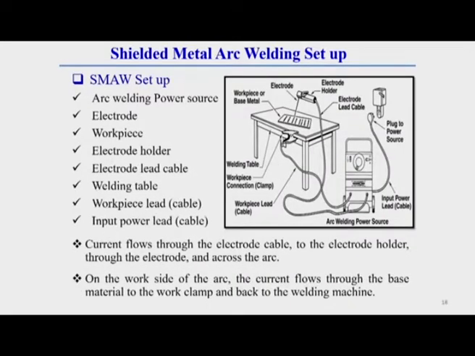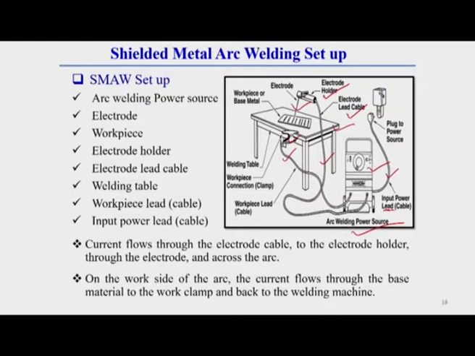This figure represents the setup of shielded metal arc welding. Here you see, this is called the power source. There is an input power cable, which is sometimes called the input power lead. A cable is also sometimes called a lead. There is an electrode lead cable, and this is called the workpiece lead cable. There is a working table, there is a clamp, there is an electrode, and an electrode holder. These are the major components of this welding process.